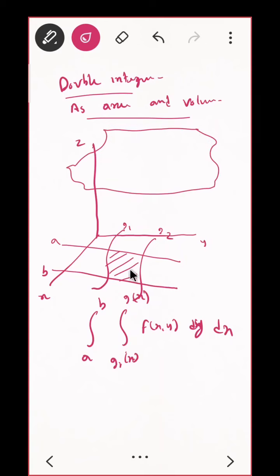I am going to shift this to the sky, and cut the same thing from here. That will be my roof, the same part.